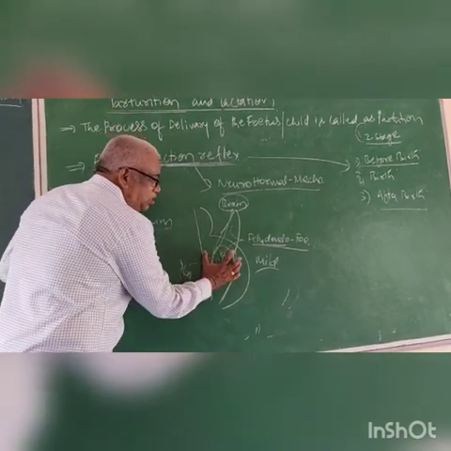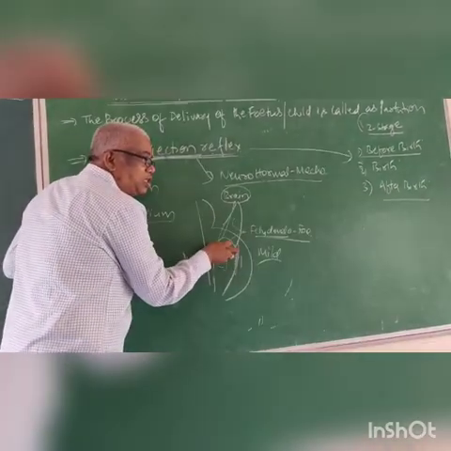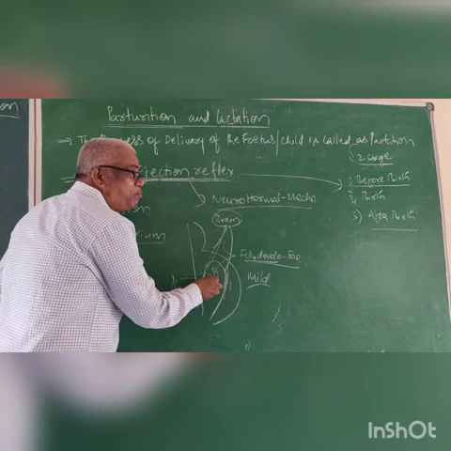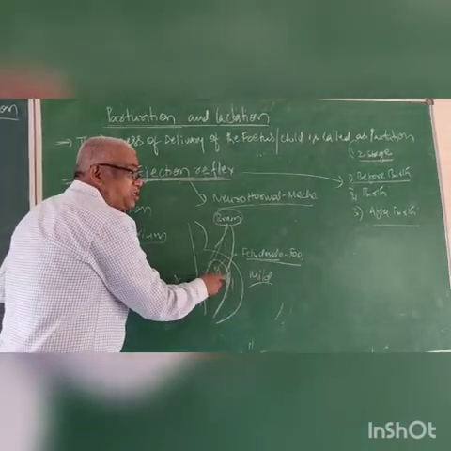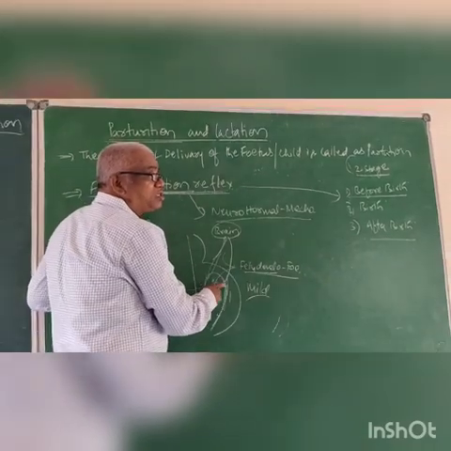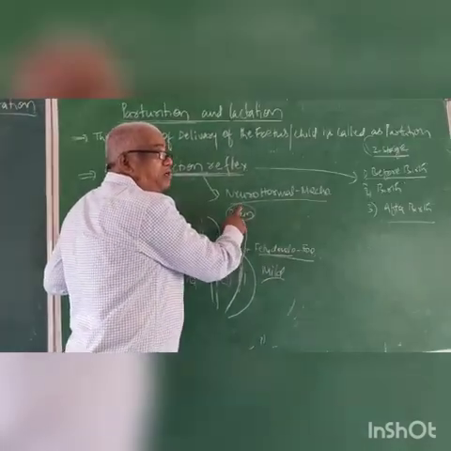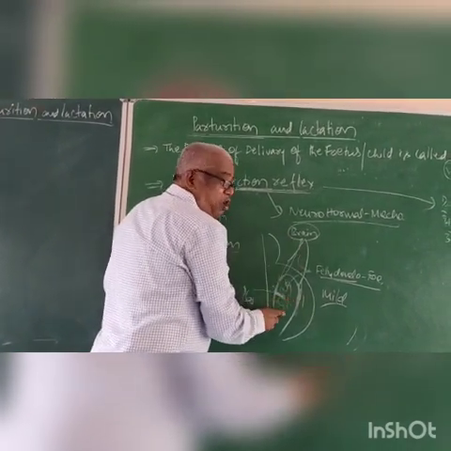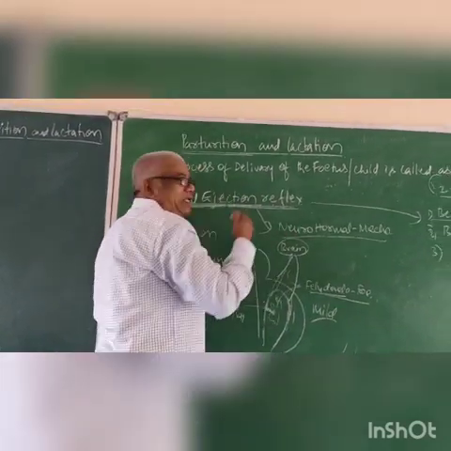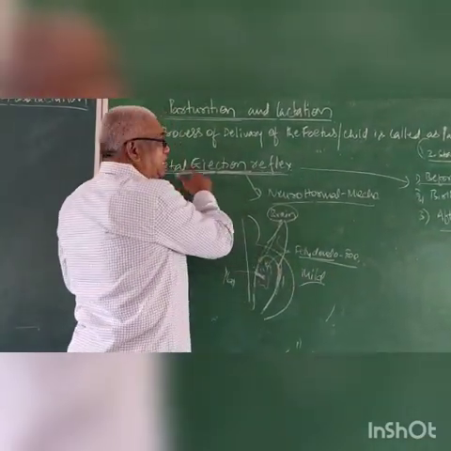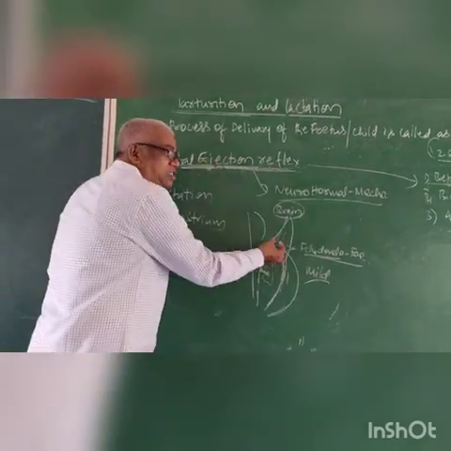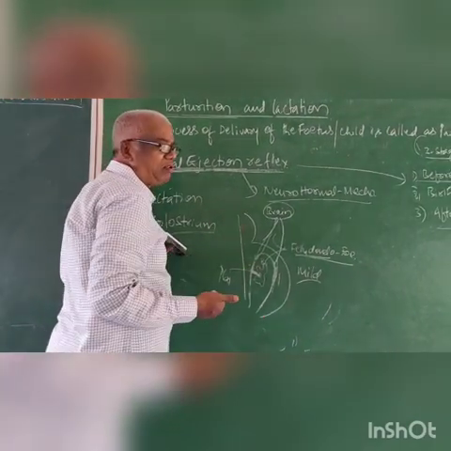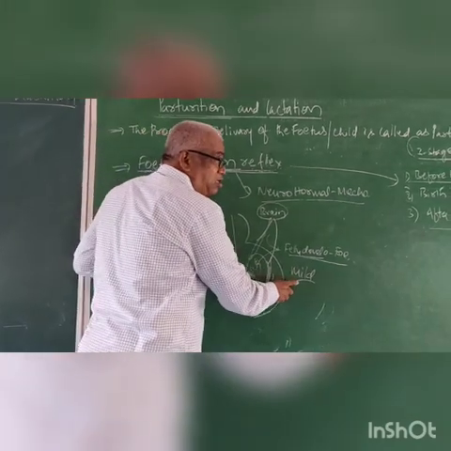Due to this, the uterus undergoes contraction. So due to this, some internal pressure is there. Due to the pressure, the embryo starts coming to the outside. The pressure is created by the uterus, the contraction of the uterus due to the brain, when the brain gives the order to the uterus after it receives signals from the fully developed fetus and placenta. This is the cycle. This is called the fetal ejection reflex. Fetal ejection means coming to the outside. Reflex means which is not under our will. It is autonomic.